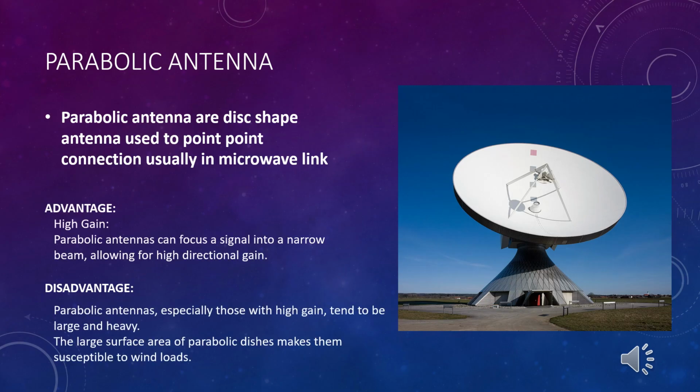Parabolic antennas are disc shaped antennas used for point to point connection. They are usually used in microwave links. The advantage of the parabolic antenna is high gain. Parabolic antennas can focus a signal into a narrow beam, allowing for high directional gain. The disadvantage is that parabolic antennas, especially those with high gain, tend to be large and heavy. The large surface area of parabolic dishes makes them susceptible to wind loads.